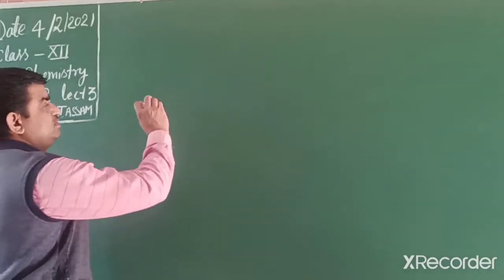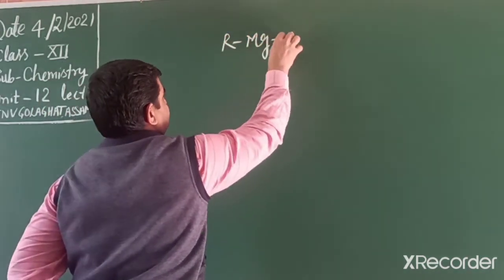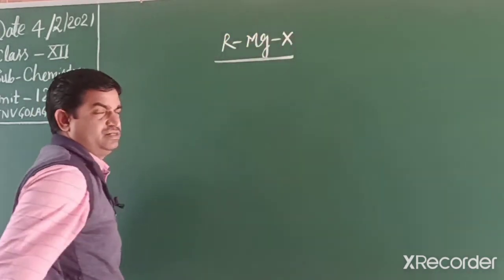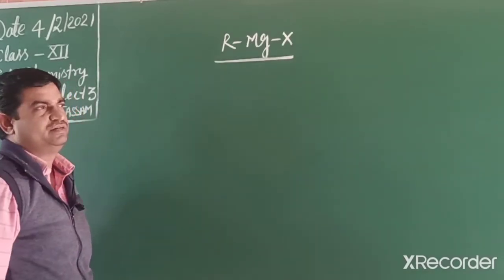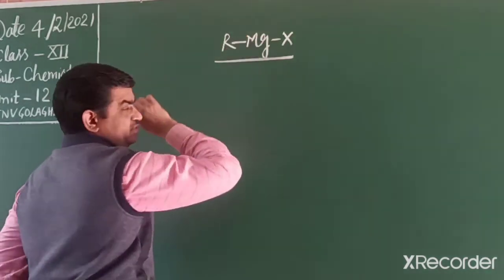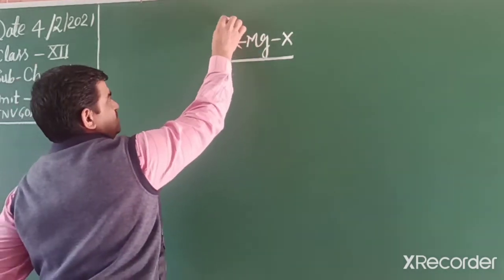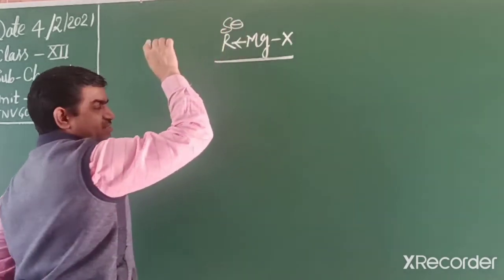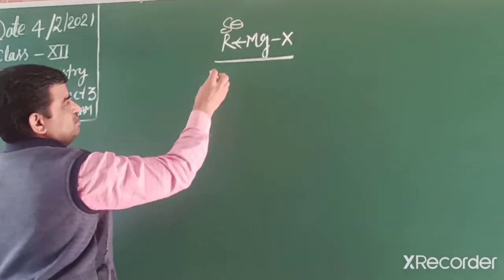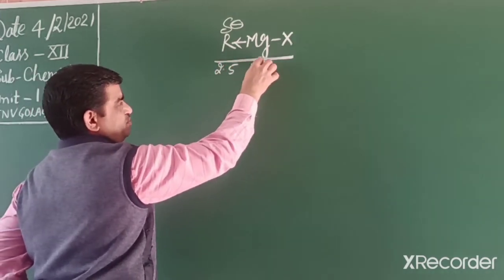Addition of Grignard reagent. We already discussed the Grignard reagent reaction in the alcohol chapter. Now we revise the reaction. In this Grignard reagent, this R acts as a nucleophile. Why? Because of the difference in electronegativity: carbon electronegativity is 2.5, magnesium 1.2.